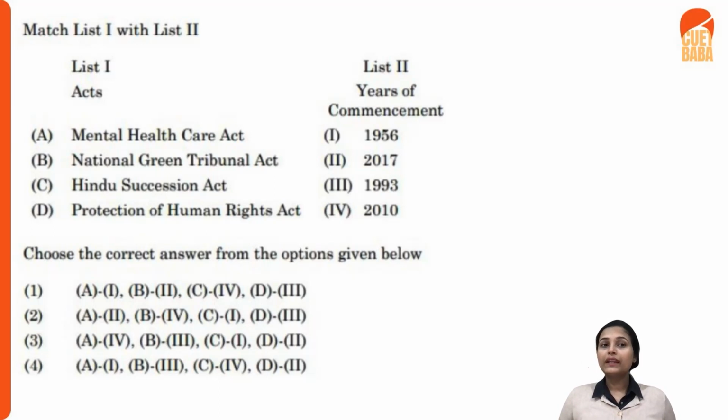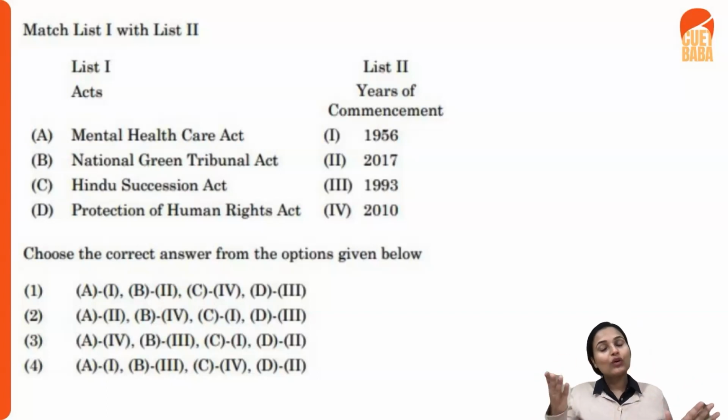So when were these introduced, right? For example, just take these two, the Mental Health Care one and the NGT one. If you make a guess, then also you can solve this question. Students most of the time confuse the 90s ones, but for the initial ones that are post 2000, it's quite easy for us.